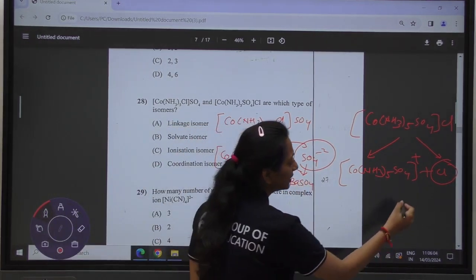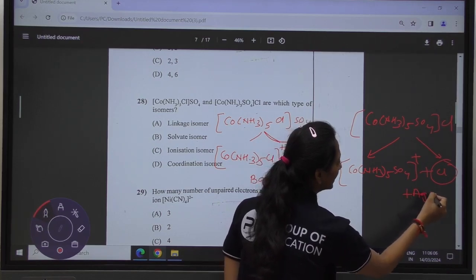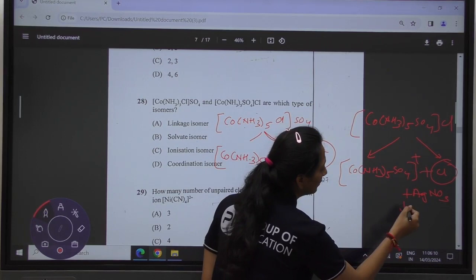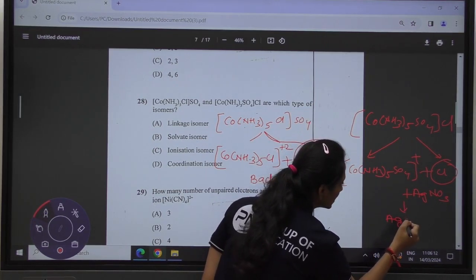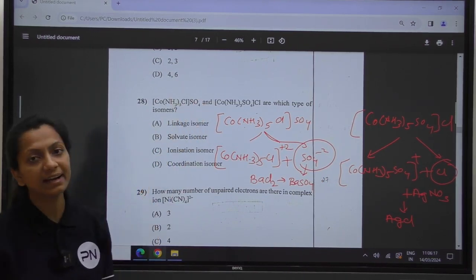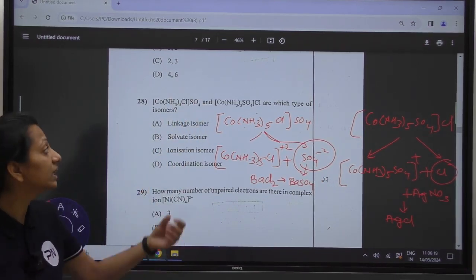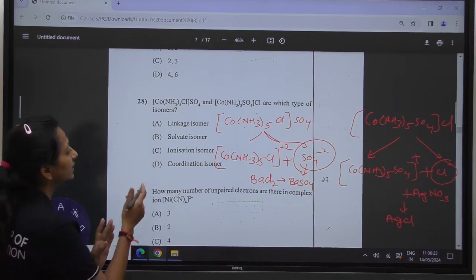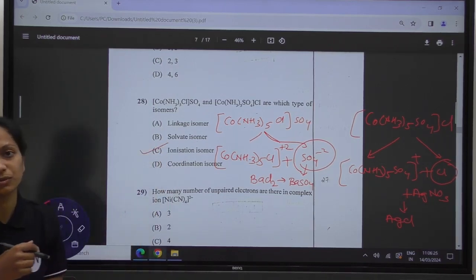Whereas if I am adding the solution of silver nitrate, AgNO3, I am going to get the white precipitate of AgCl. These 2 isomers have the same structures, but they give different ions in the solution, and that is why they are known as ionization isomers.